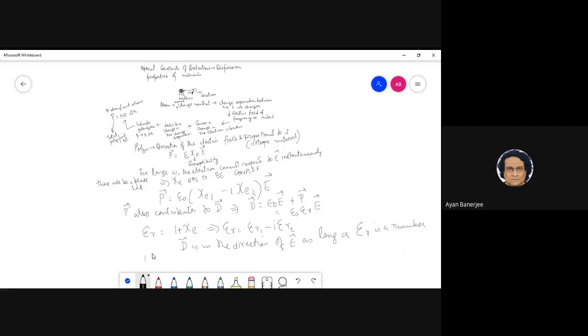If epsilon r is a matrix, that implies D is not in the direction of E, and these are only true for anisotropic materials. Is this clear?